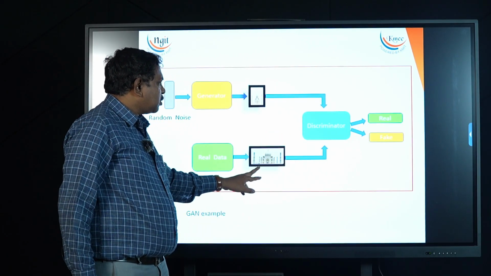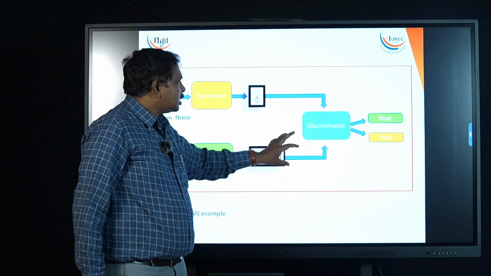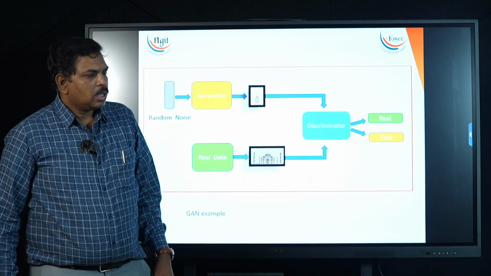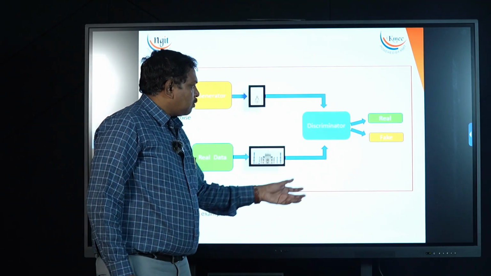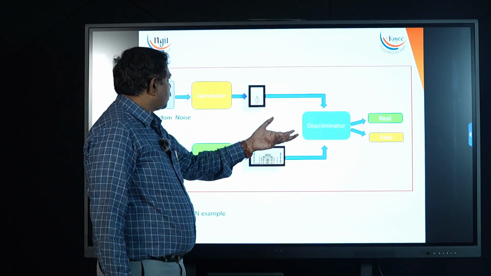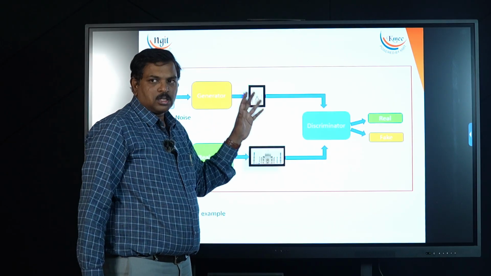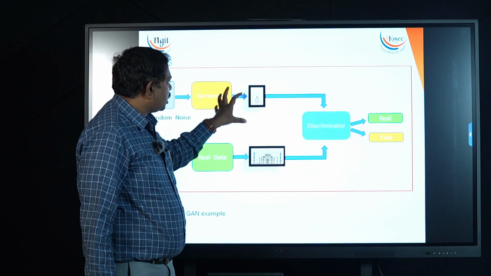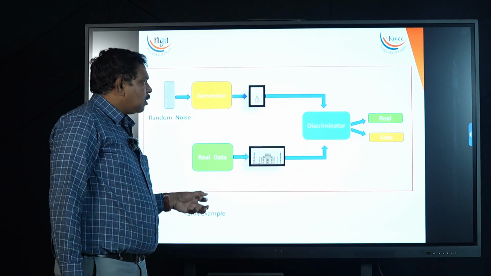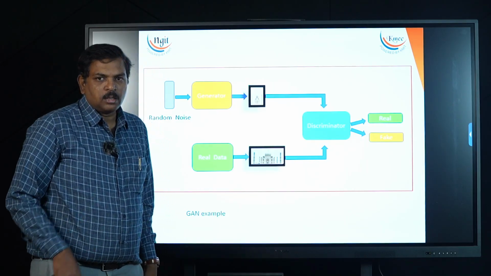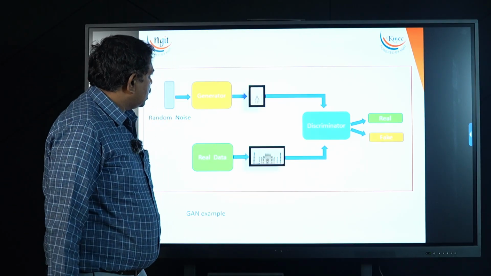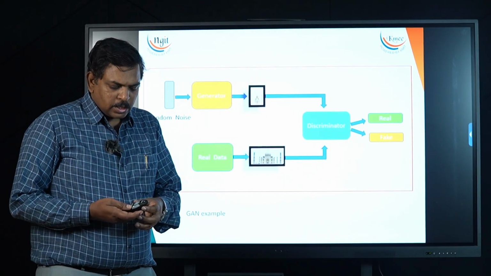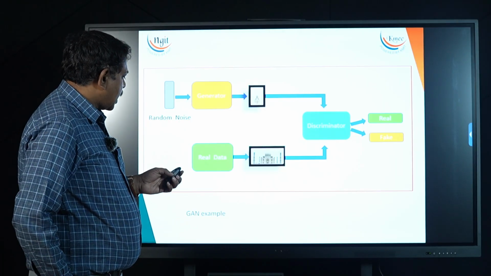It has a real Taj Mahal picture. It discriminates whether your generated photo really matches the real photo. If it does not match, it tells the generator it's not real, try to generate another. With the help of these two, the generator and discriminator, this GAN becomes so powerful that later on the generated picture looks more real than the original picture. So this is one example of a GAN application.